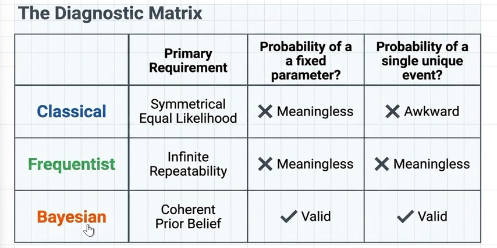Now, probability of a parameter. In classical, it's meaningless. In frequentist, it's meaningless. But in Bayesian, it's valid. Now, updates with data. Out of these three, which updates with data? Classical won't update, frequentist won't update, but Bayesian will update. And Bayes' theorem we will study in the future.